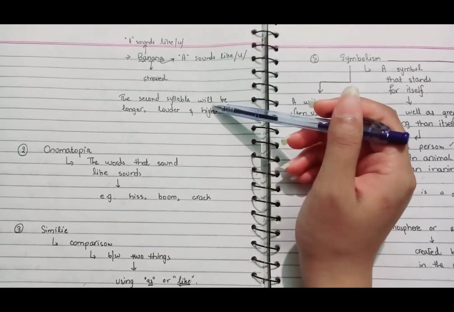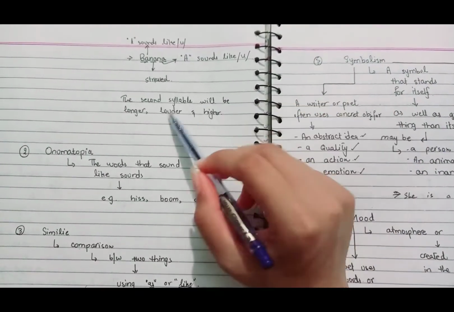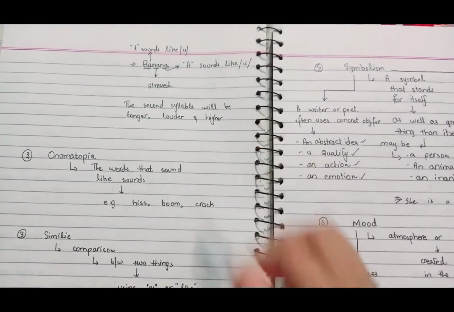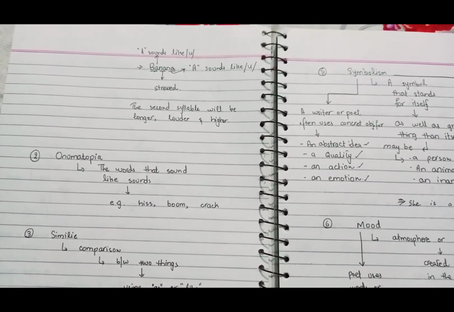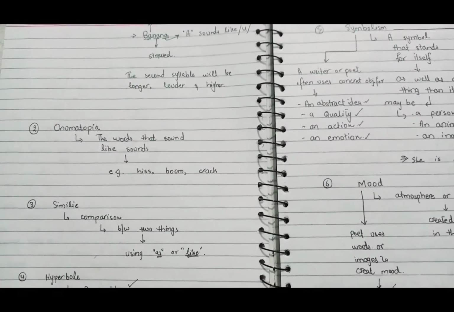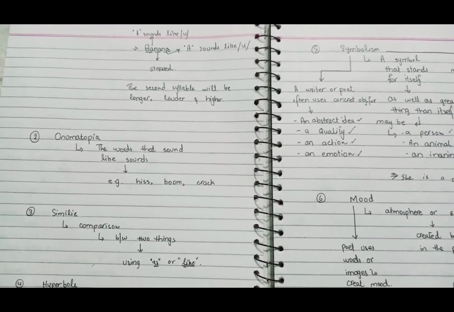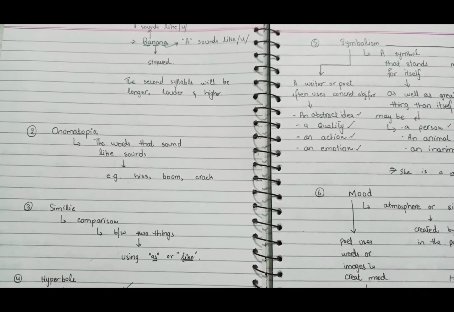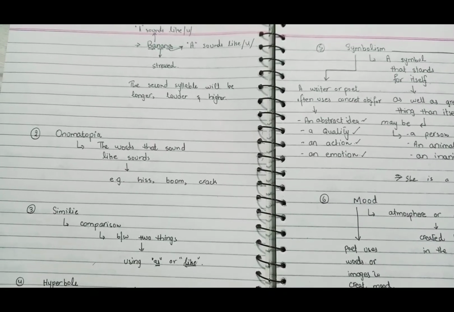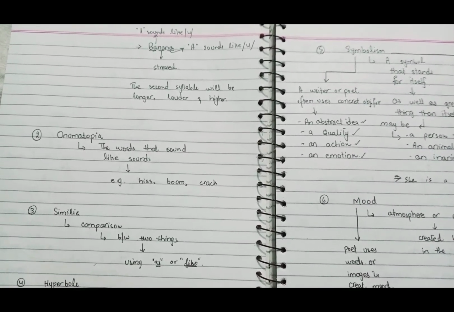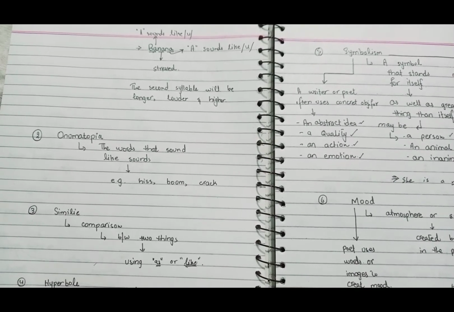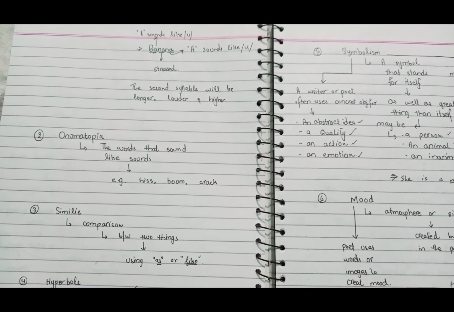So the second syllable will be louder, longer, and higher, and the first and the third syllables are unstressed. This was the concept of stressed and unstressed syllables. Stressed syllables are the longer ones, and unstressed syllables are the shorter and quieter ones.